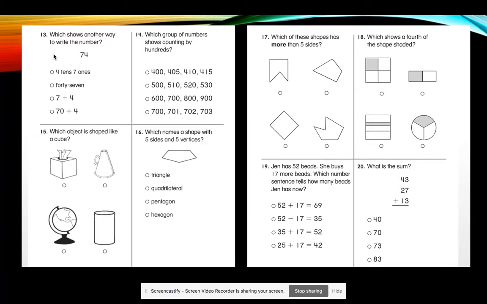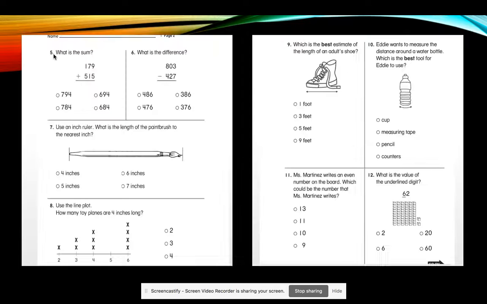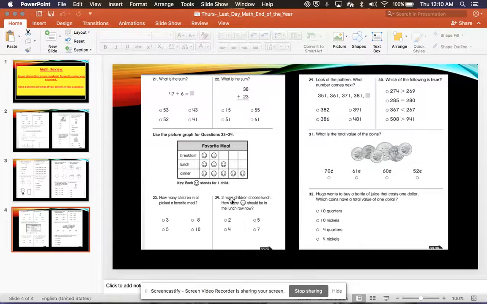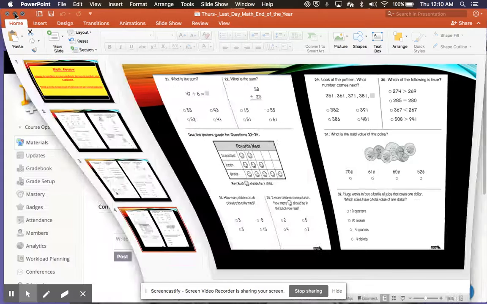All right, let's see. This is a cumulative review. That means this is everything we've learned this year. I know we did not get to the measurement. That would be the next chapter. However, if you have a ruler, you can use that. You can ask for help. I just want you guys to show me how much you have held on to and how much you have learned this year. Once we exit out of there, remember you can hit escape to get out of there.